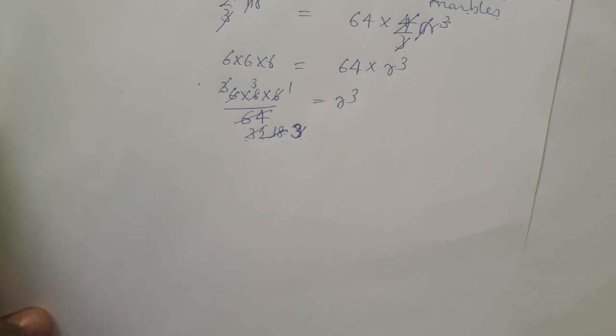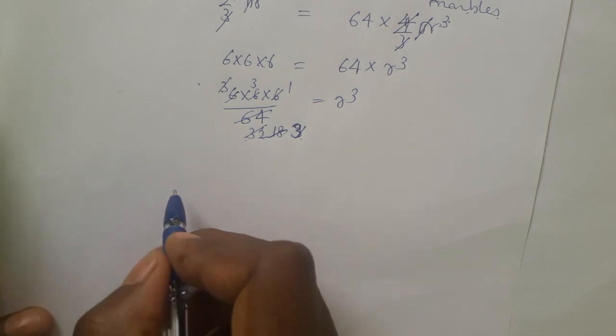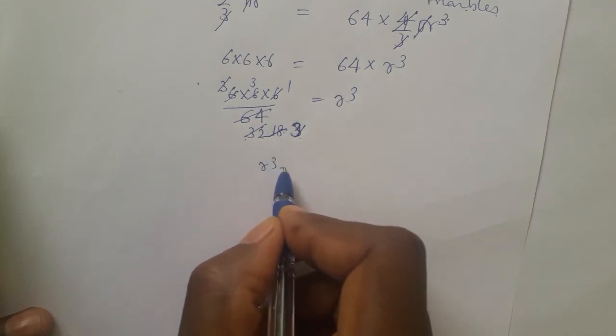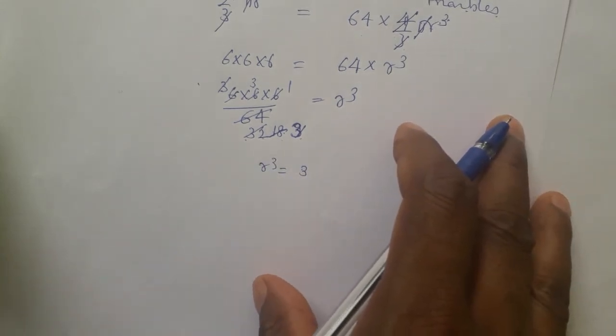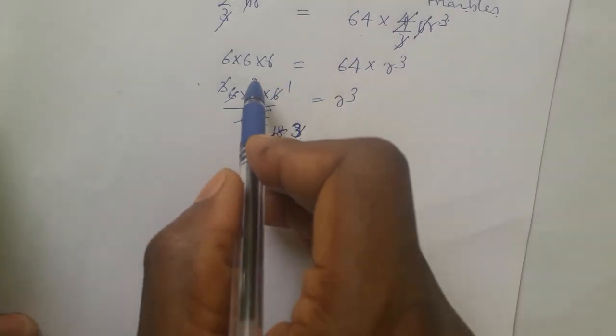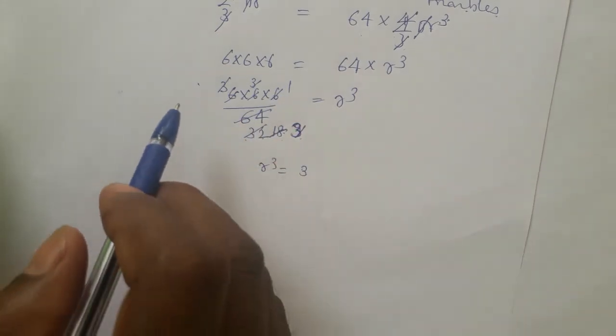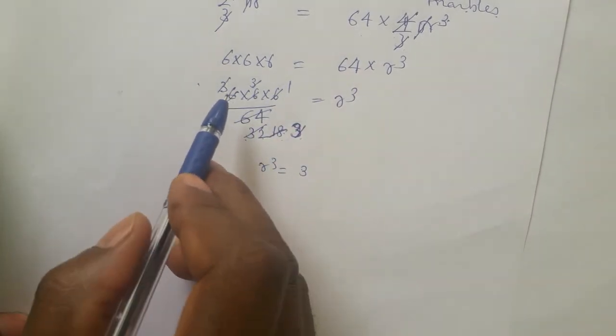Now we get r cube equal to only 3. That 3 here cancelled. See, again we repeat the calculation.